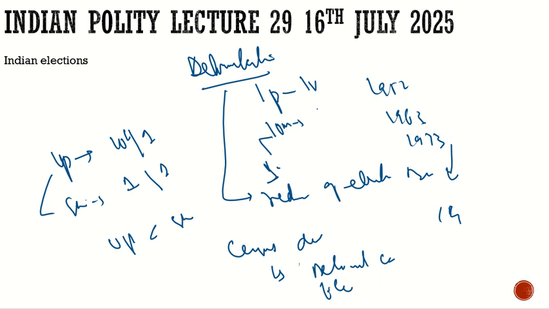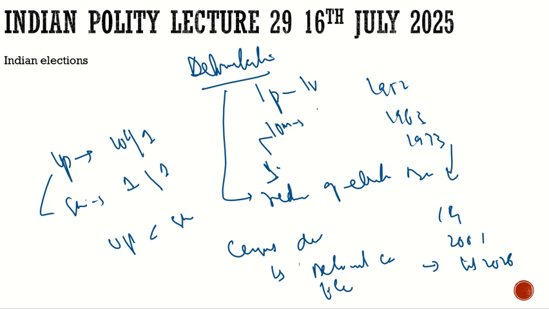Till 2001 there would be no delimitation. She put a bar on delimitation until the census of 2001. Even if there was a census in 2001, the seats in parliament would be frozen till 2026. So this was made with respect to delimitation. Until 2001 there would be no census-based delimitation, and after 2001 delimitation could be done, but till 2026 there would be a bar on the seats. The seats would be frozen.